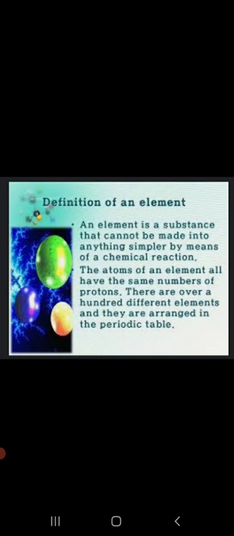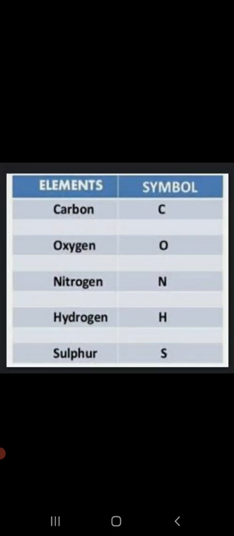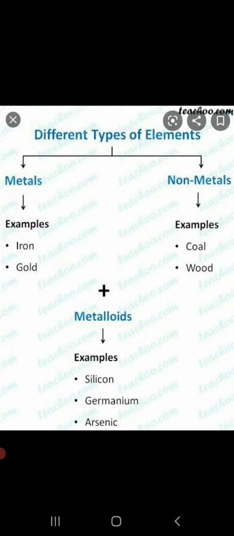So the elements which have properties of both metals and non-metals are called as metalloids. Yes, so metalloids fall in between metals and non-metals. The elements are basically classified into two types, that is metals and non-metals, and there are certain elements which show both the properties of metals and non-metals, so they are called as metalloids.